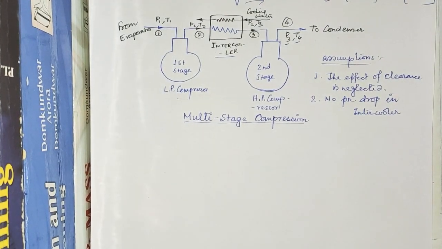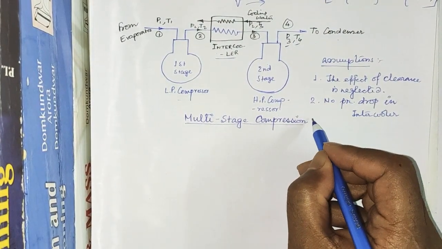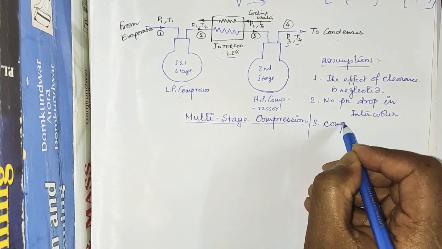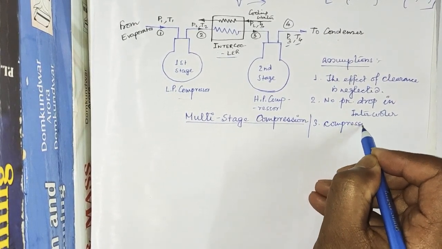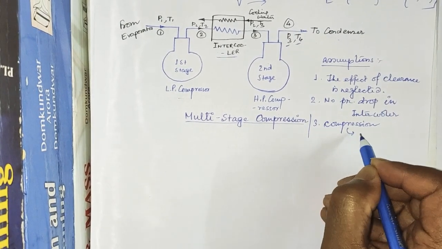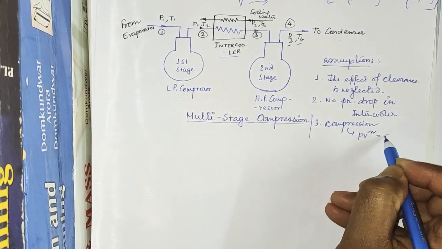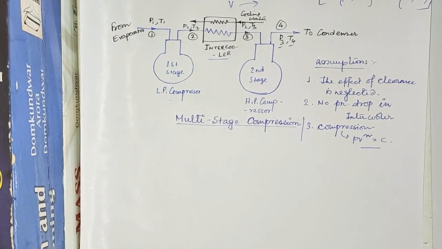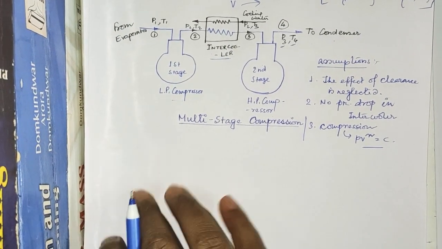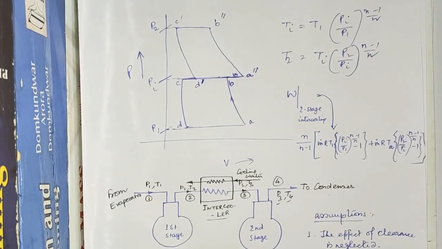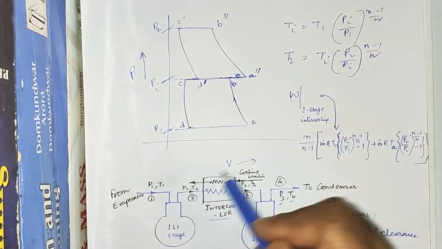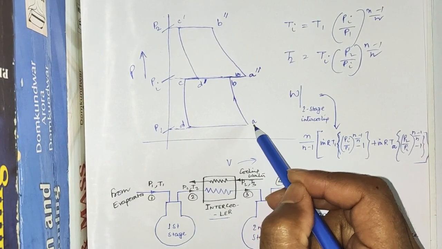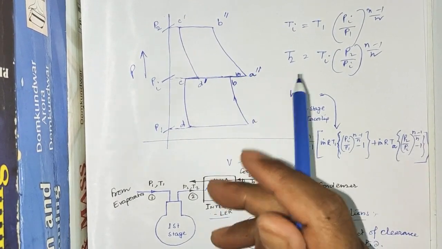And the third thing is, both of these compression processes take place polytropically. So the compression process is polytropic in nature, that is Pv to the power n equal to constant. Now if we draw the PV diagram, see this one is the PV diagram for two-stage compression. So first stage, the cycle is denoted as A, B, C, D. You have two indicator diagrams which are merged.